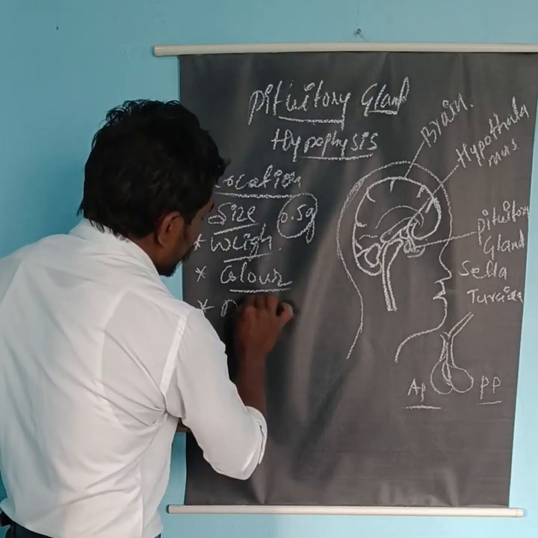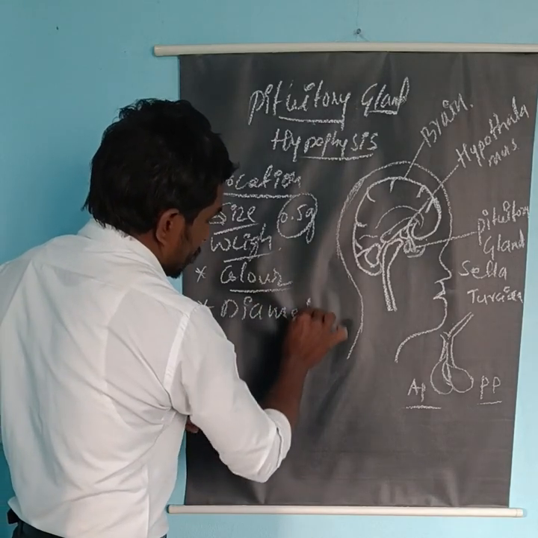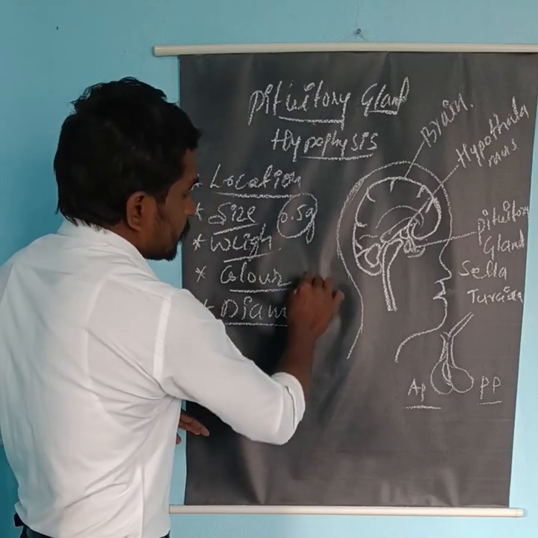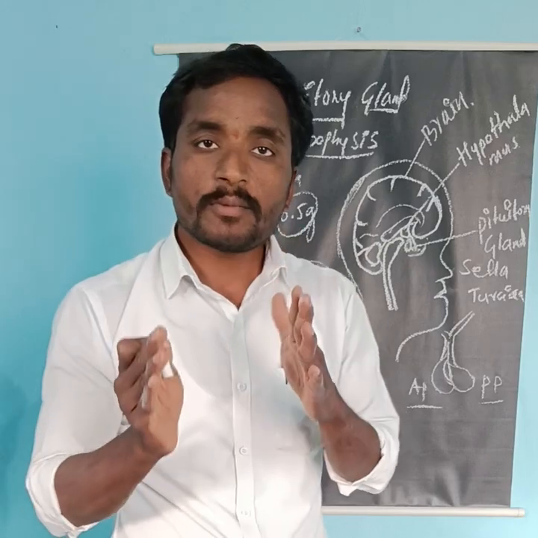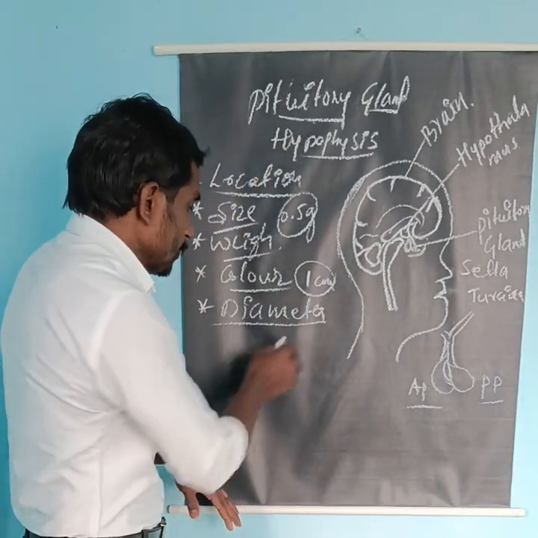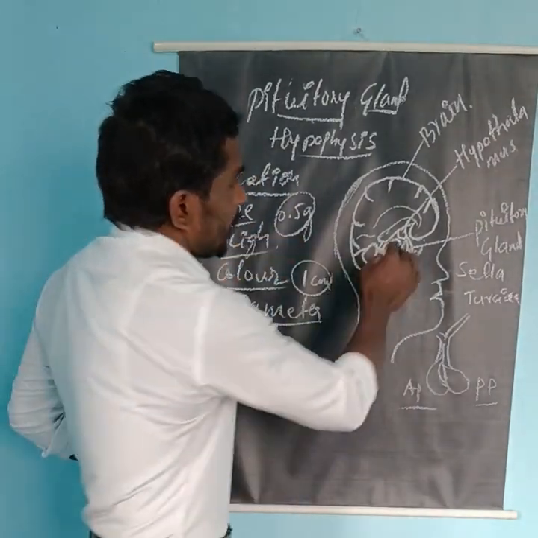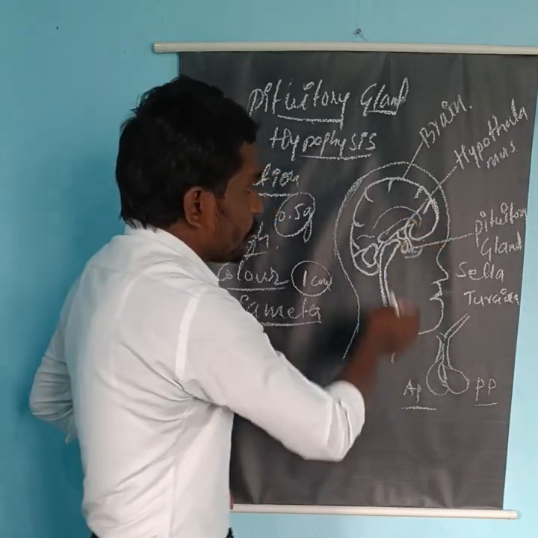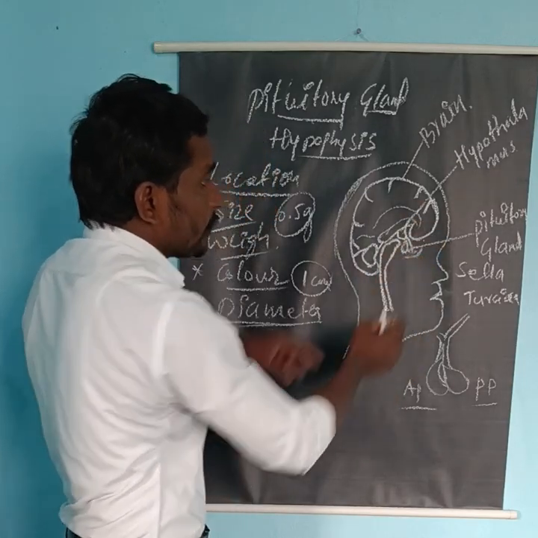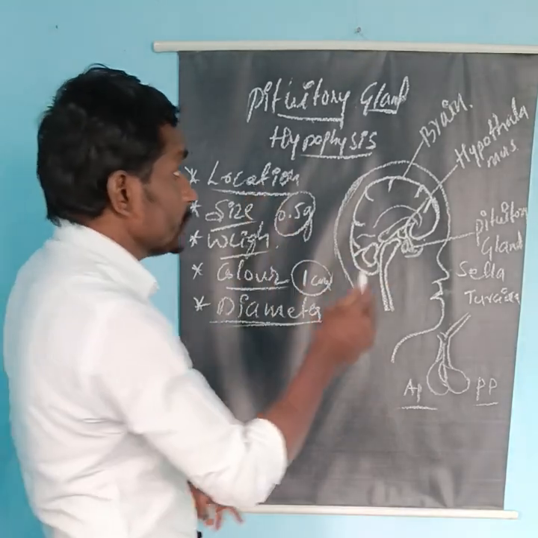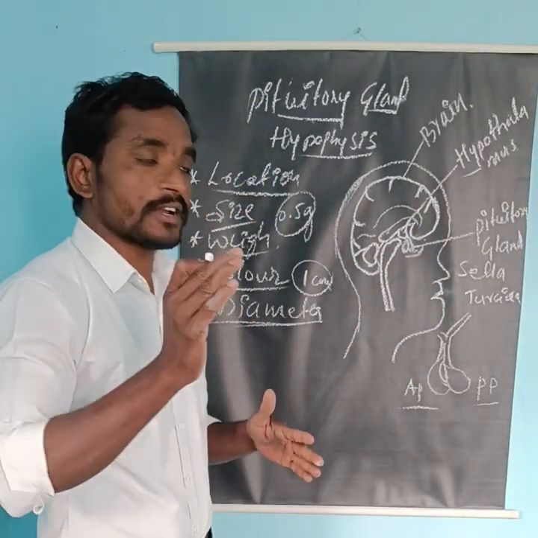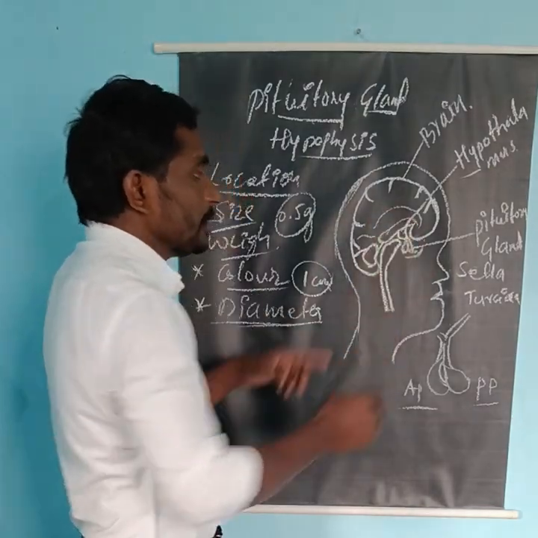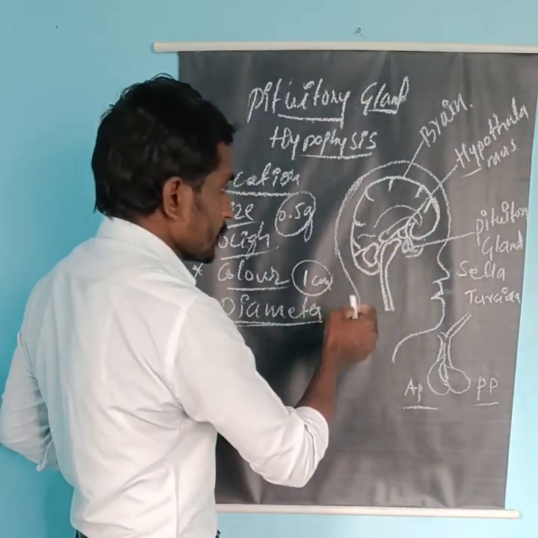Now come to the diameter of the pituitary gland. It measures about 1 centimeter in diameter. Now, the hypothalamus is very important because it controls the activity of the pituitary gland. For this reason, the hypothalamus is called the master gland because it controls all activity of the pituitary gland.